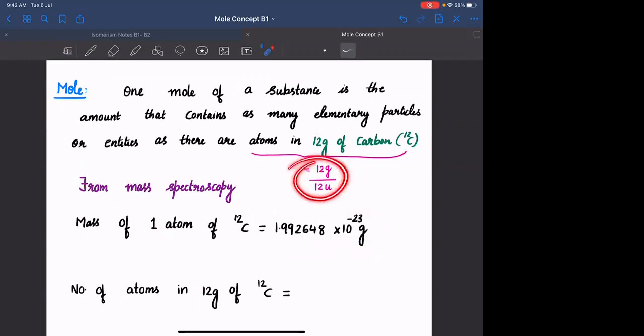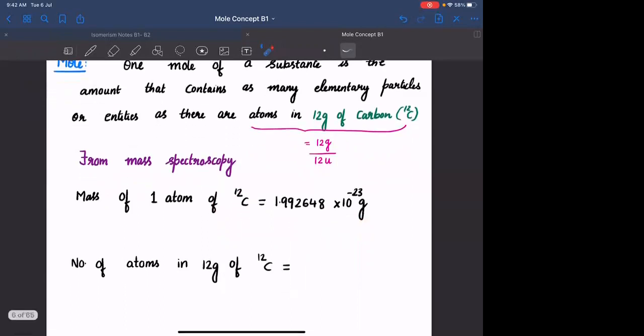I am giving you this value just for this calculation. I can calculate the number of carbon atoms in 12 grams, provided I know the mass of a carbon atom in terms of grams. Agreed? Everyone? Any doubt? There is an experiment, though we don't have it here. You can perform all these experiments in the laboratory if you go into a very good college. You can perform these studies.